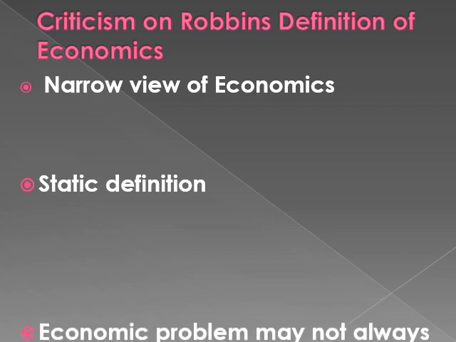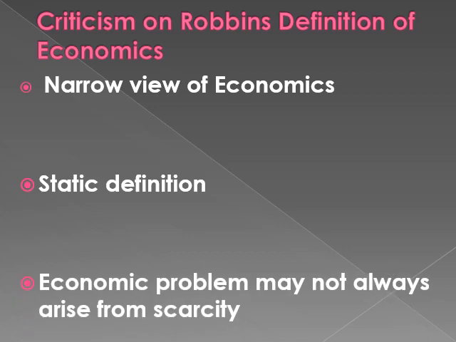Our next point is that economic problem may not always arise from scarcity. That means, see, Robbins has clearly described that the problem is only and only scarcity of resources. But this may not be true. There can be occasions when this cannot be the only reason. Now, there can be a reason that due to the abundance of resources, there can be economic problems, right? Now, a good example is Great Depression in the year 1930, because then also what happened, it was not because of the scarcity, but it was because of the surplus or excess of goods.